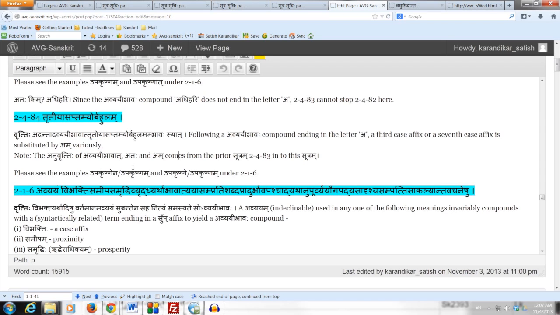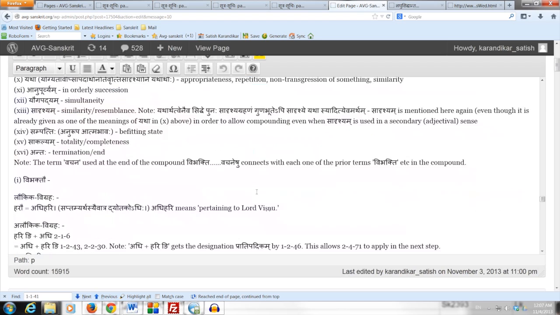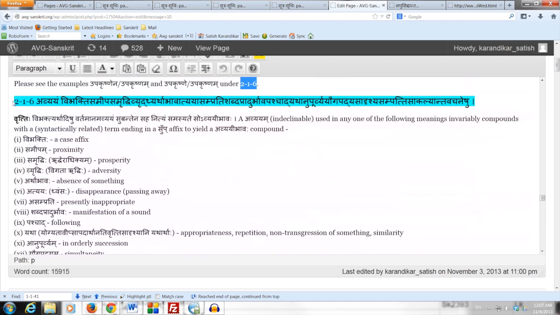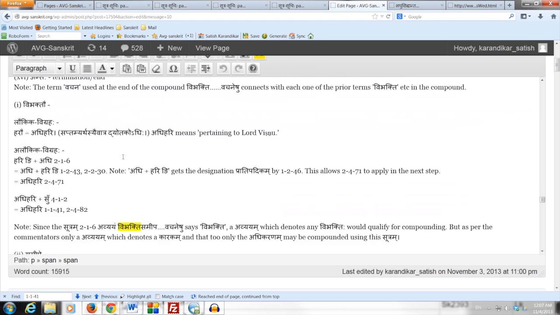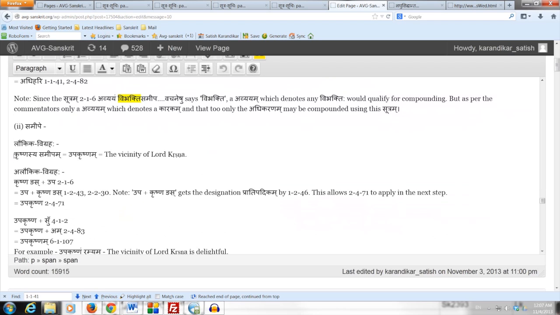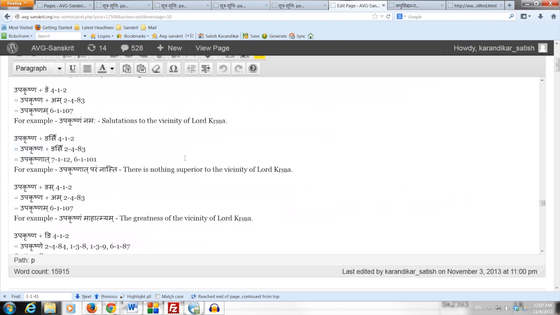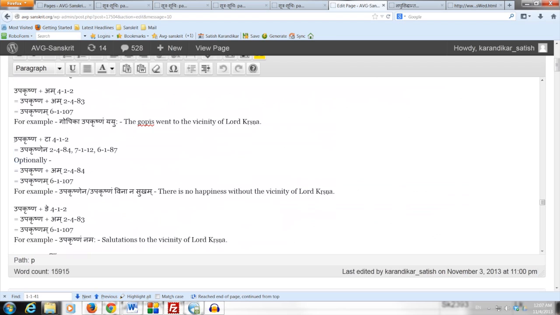Okay, the examples of this Sutram will be taken in detail when we study the Sutram 216, but we can take a brief look at them here. When we study the Sutram 216, we will derive the compound pratipadikam, the avyayi bhava compound upakrishna, meaning krishnasya samipam upakrishnam. Now when we take this pratipadikam upakrishna, which is a avyayi bhava compound, and add a third case affix ta, the singular affix ta, then there are two possibilities. The first possibility is that the affix ta stays as it is.